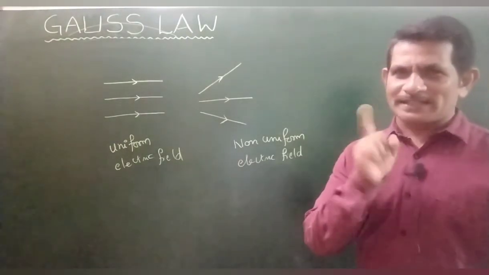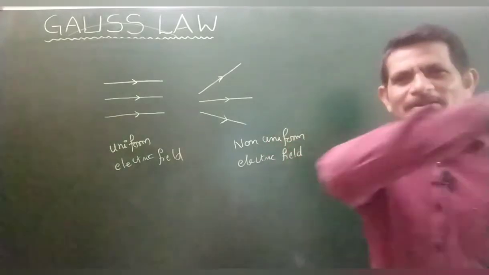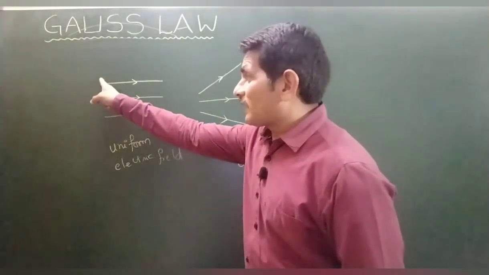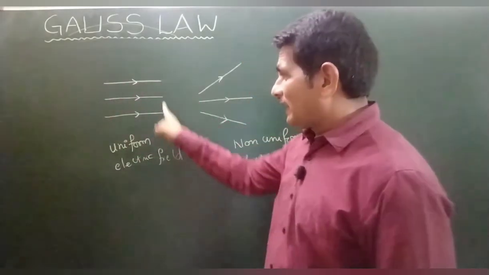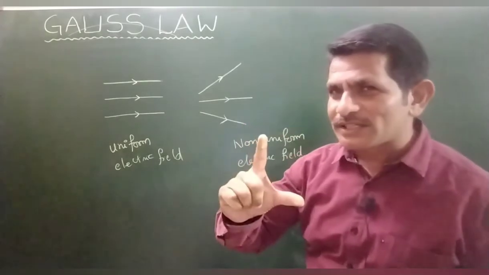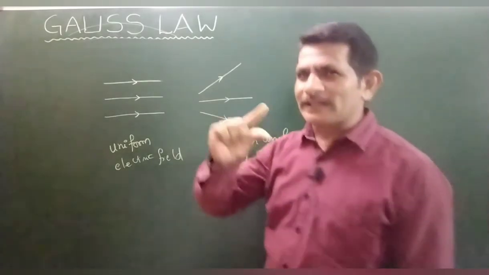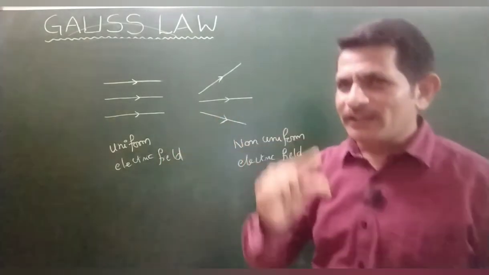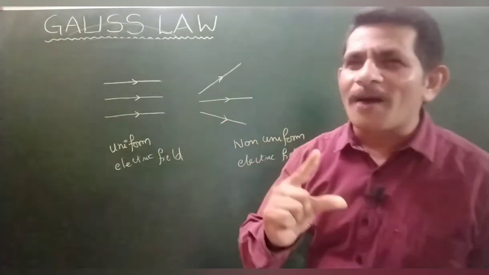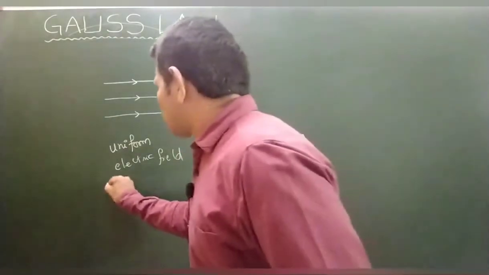Yes, your assumption is correct, 100% right. I will tell you. At the starting and ending, the lines are equidistant and parallel to each other. Equidistant, parallel to each other. That is a uniform electric field. Why?